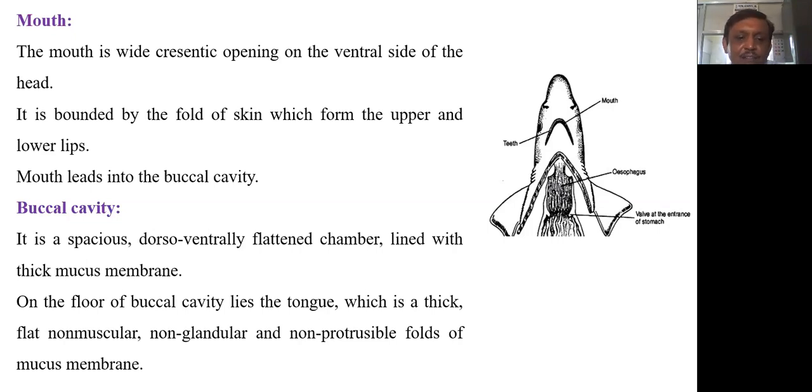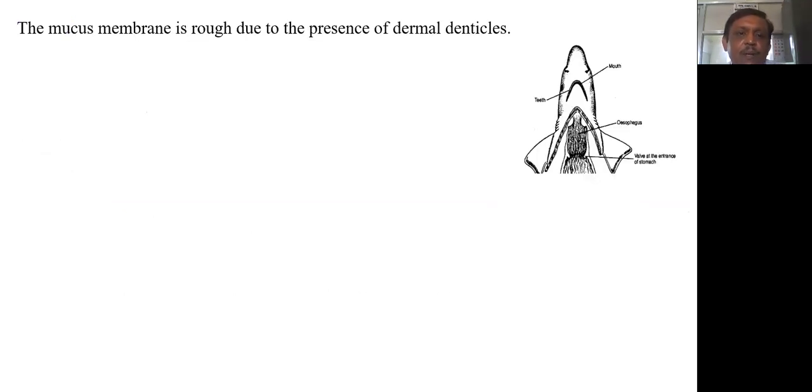Remember that in Scoliodon, the tongue is non-muscular, non-glandular and non-protrusible. As we can protrude our tongue out of the mouth, but Scoliodon cannot protrude its tongue. It is merely a fold of mucous membrane present in the buccal cavity. The mucous membrane is rough, and the lining of the entire buccal cavity is rough due to the presence of dermal denticles.